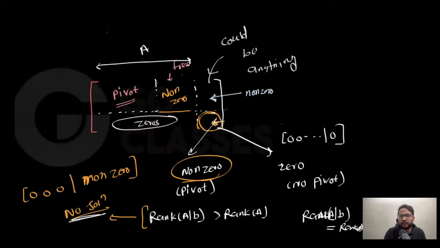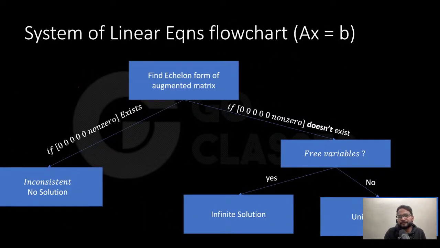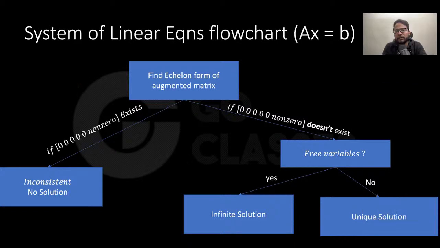That's the only interpretation. So basically you can have this flow chart, where I will say system of linear equations Ax equal to B, which is non-homogeneous. If this exists, no solution. If it does not exist, then you ask whether there is a free variable or not. Free variable, yes: infinite solutions. No: unique solution.